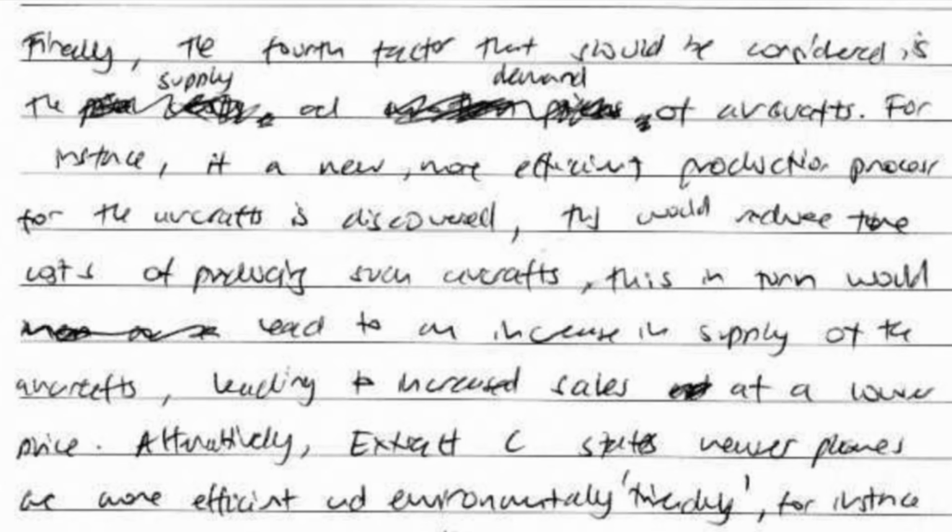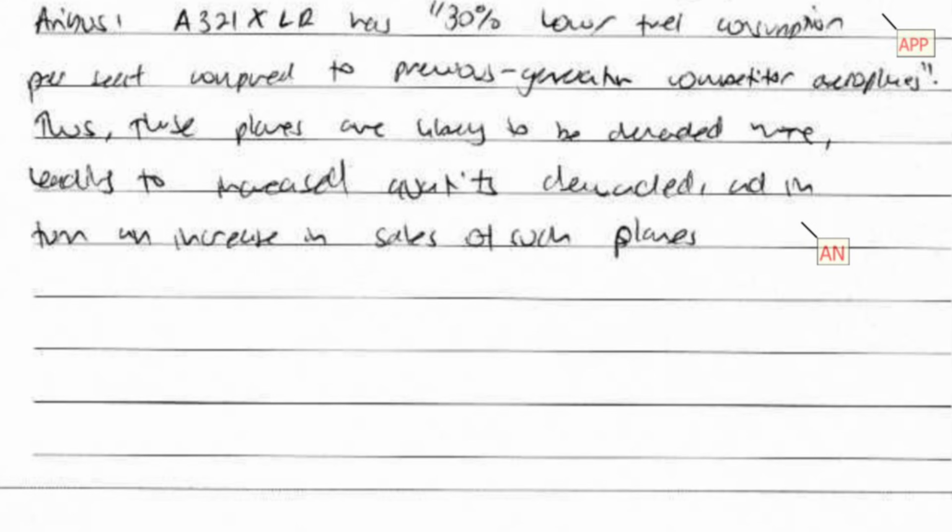Finally, the fourth factor that should be considered is supply and demand of aircrafts. For instance, if a new, more efficient production process for the aircrafts is discovered, this would reduce the cost of producing such aircrafts, thus in turn would lead to an increase in the supply of the aircrafts, leading to increased sales at a lower price. Alternatively, Extract C states newer planes are more efficient and environmentally friendly. For instance, Airbus A321XLR has 30% lower fuel consumption per seat compared to previous generation competitor aeroplanes. Thus, these planes are likely to be demanded more, leading to increased quantity demanded and in turn increased sales of such planes.